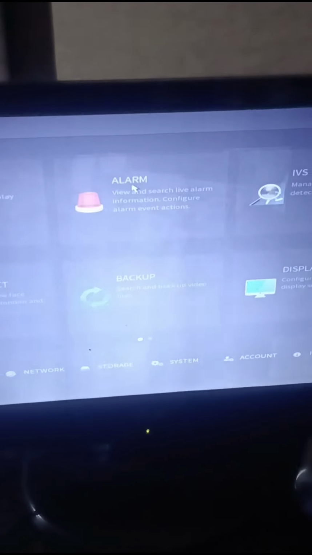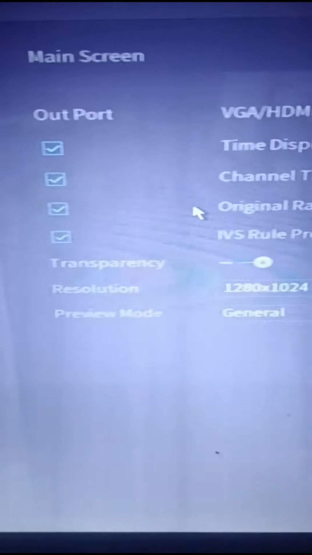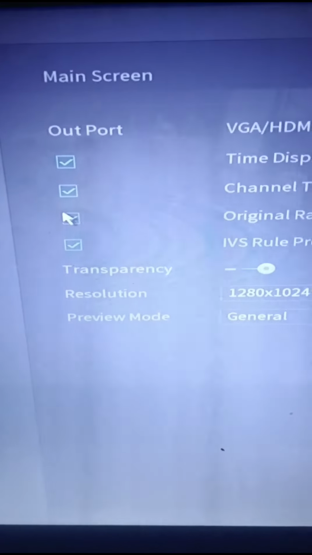If you encountered this, first log into your recorder. Input the right password. Then right-click and select Main Menu. Select Display. Then disable or uncheck the original rate. Click Apply then Save. Go back to your display.